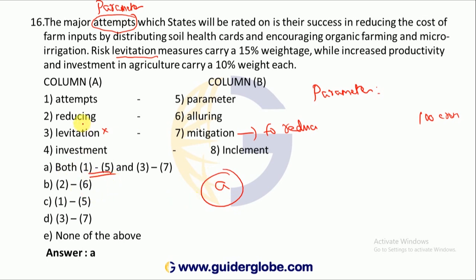Suppose 2 and 6. What is 2? Reducing, increment, it does not fit. 1 and 5, attempts. What is 1 and 5? That is correct. But 3 and 7 is also there. 1 and 5 is correct. 3 and 7 is also correct. But what is the problem? You cannot mark answer C or D because both are correct. That's why option A is correct.